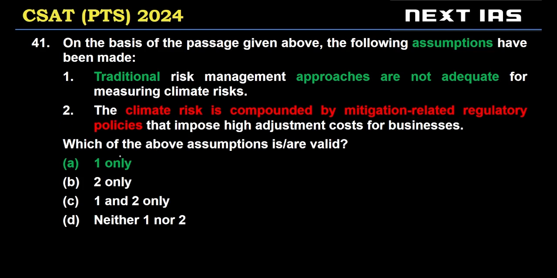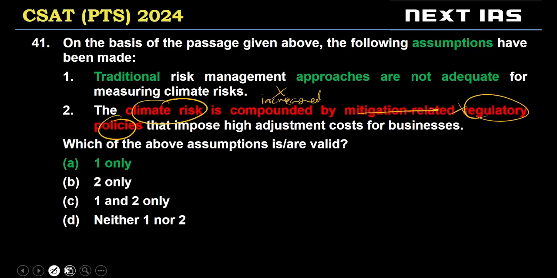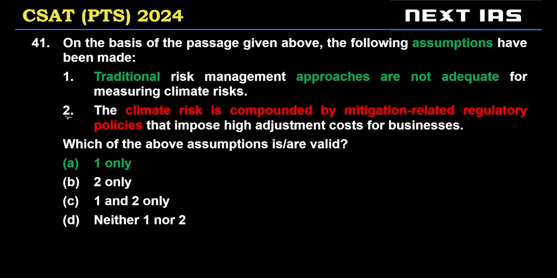So climate risk is increased by regulatory policies. Regulatory policies increasing climate risk has not been discussed in the passage at all. So this is not necessary for the passage to exist, whereas one is necessary for the passage to exist. So A1 only is the correct choice.